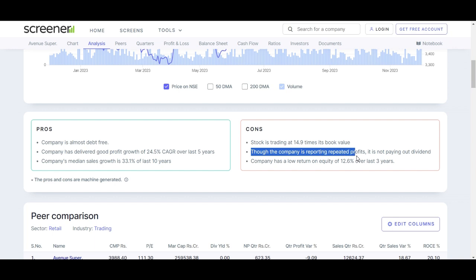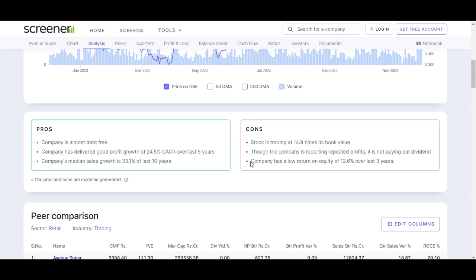Second, though the company is reporting repeated profits, it is not paying out dividends. So, the absence of dividend payouts. Despite reporting repeated profits, DMART has not been paying out dividends. This may be a concern for income-focused investors who typically seek return in the form of dividends. But the decision not to distribute profits as dividends might be attributed to the company's strategic choices or investment plans. But it is essential for investors seeking income streams to consider this aspect.